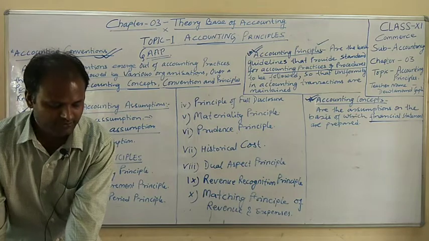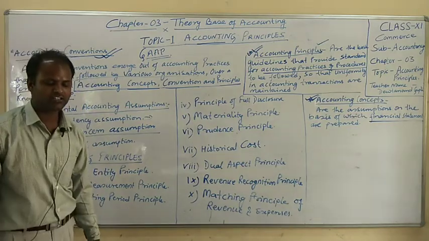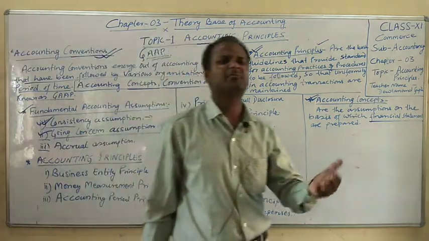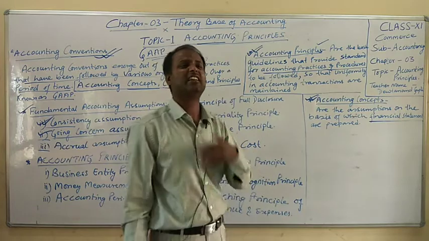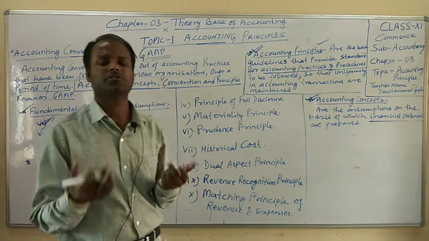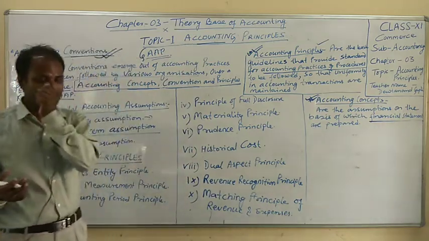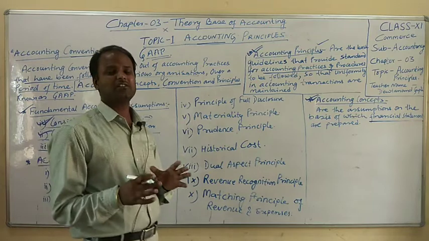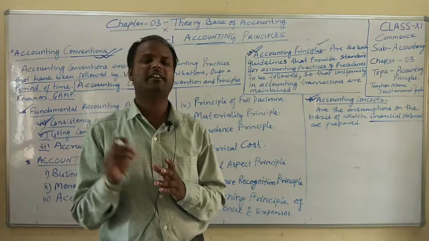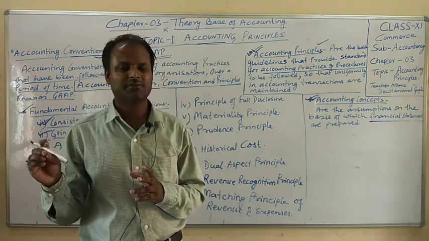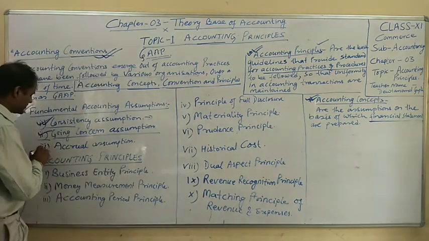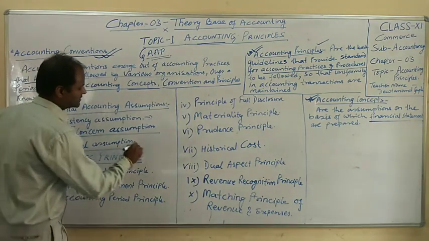It can run for a number of years. It is assumed that there is no intention to liquidate or scale down its operation significantly. After 10 or 15 years, maybe there will be certain problems, and only then the business may be liquidated or sold to another person or group of persons. Going concern assumption assumes that anyone opening a business, it will run for an indefinite period of time during its existence.